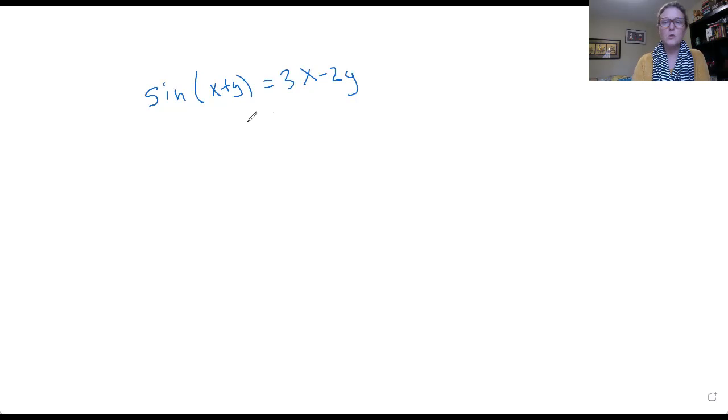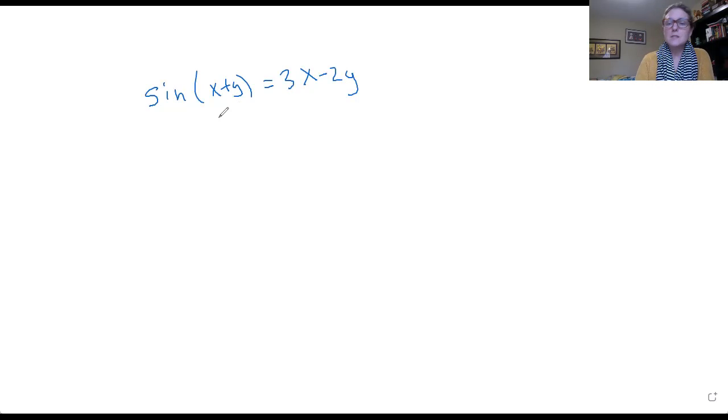This one was a tricky problem, and this was actually from a released test. So this was the problem, and they asked you to find the derivative. A lot of you chose C. A lot of you chose A and C, and I'm pretty sure it was D, but anyway, you'll see what the answer is.